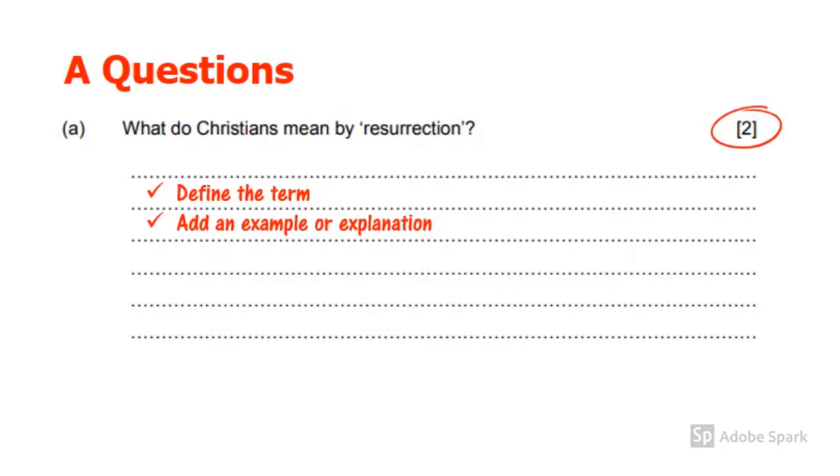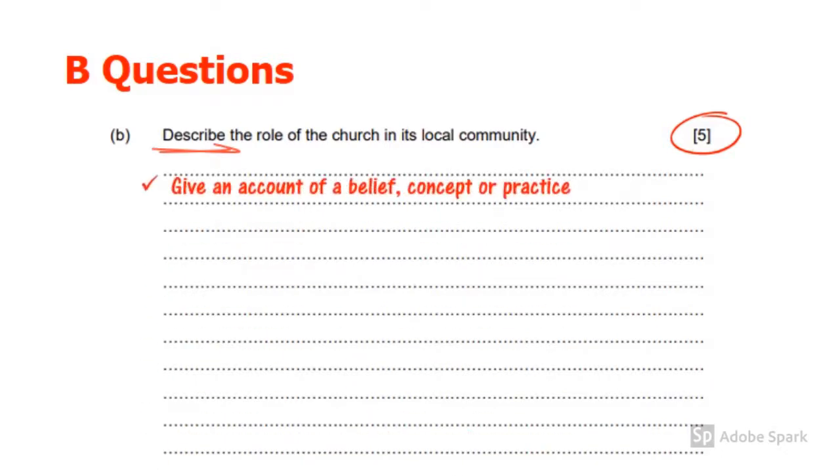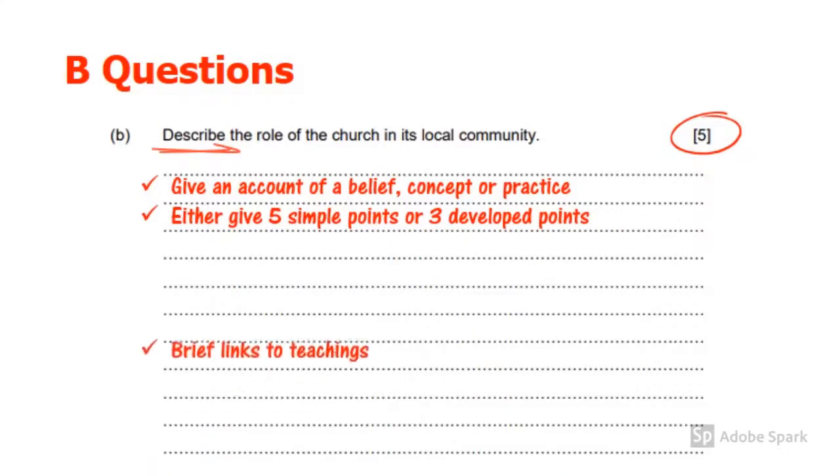2nd mark. As you can see, B questions are worth 5 marks. You have 5 minutes to answer those questions. The trigger word is always describe. The examiners then are looking for you to give an account of a belief, concept or practice, and either give 5 simple points or 3 developed points. In a B question, you don't need to give really detailed references to teachings, but they would be expecting to see some brief links to teachings to support your description.